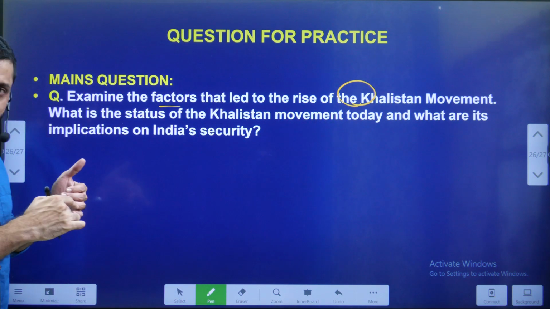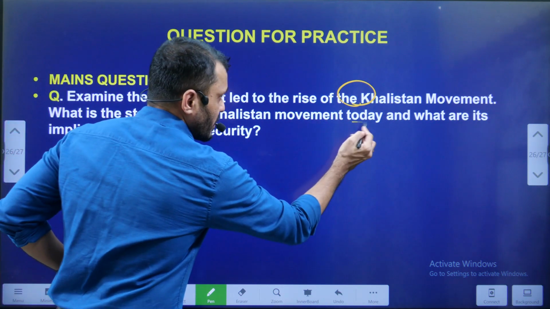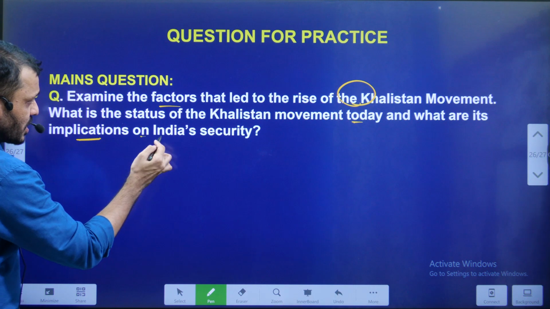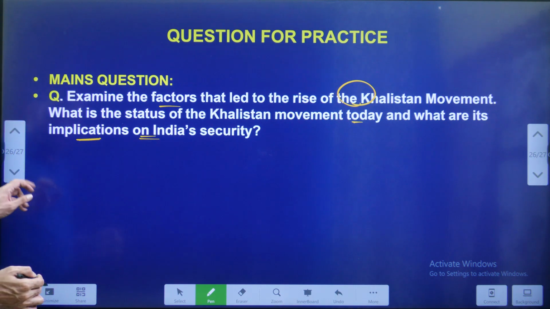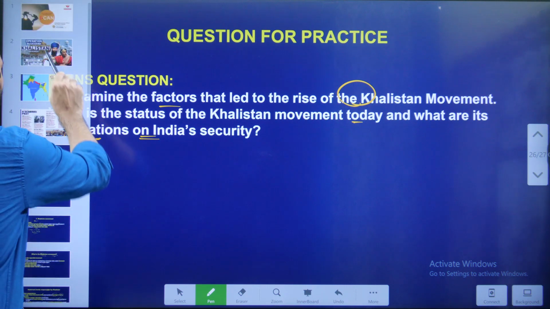Mains question: examine the factors that led to the rise of the Khalistani movement. Why do you think the Khalistani movement rose, what is the status of the Khalistani movement today, and what are its implications for Indian security? What is the impact of the Khalistani movement on Indian security? This is the mains question.